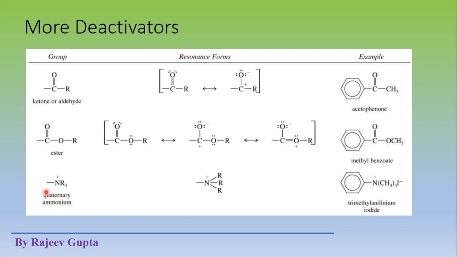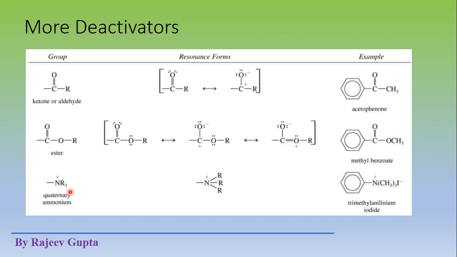Now see a different case, where we see quaternary ammonium salts. In these quaternary ammonium salts, the nitrogen atom has sp3 hybridization and the valency of nitrogen is 4. Three valencies are satisfied by alkyl groups and one is with the benzene ring on which electrophilic substitution takes place. So these are the examples.